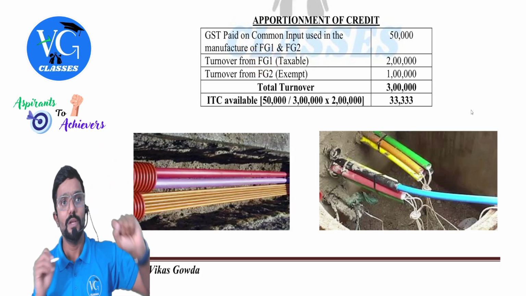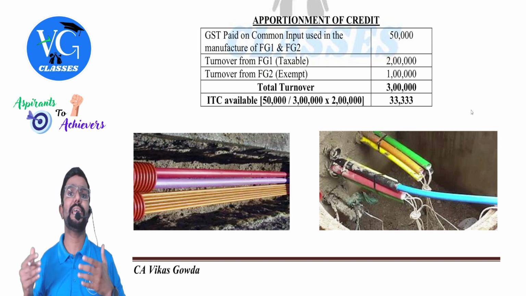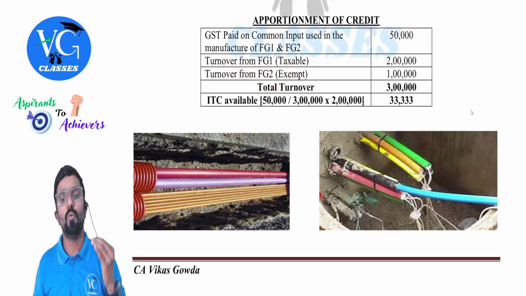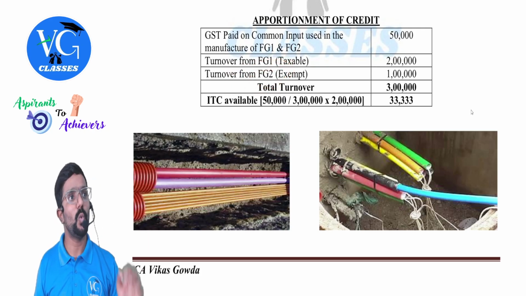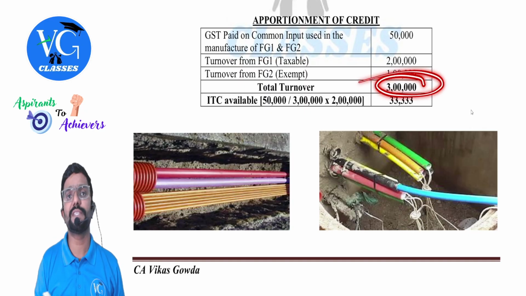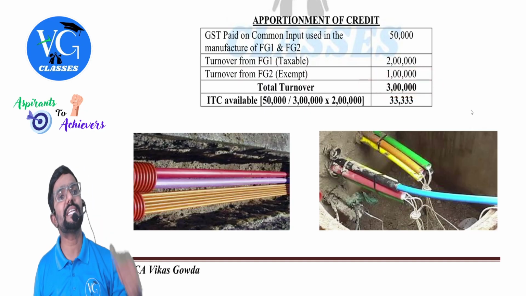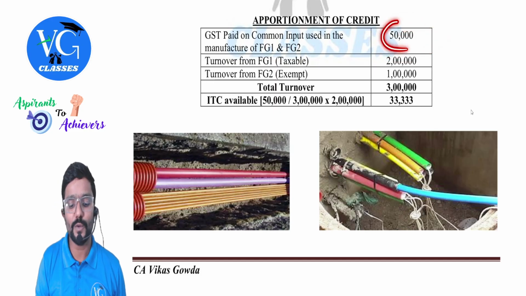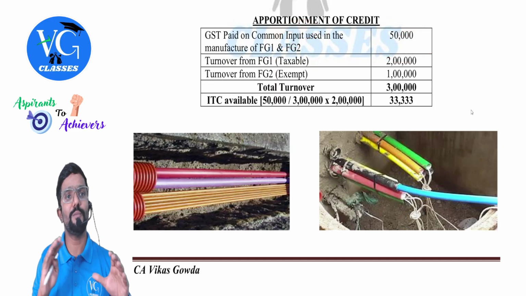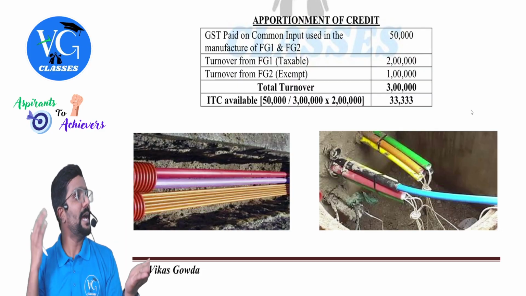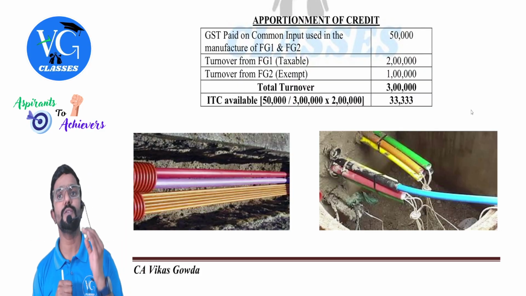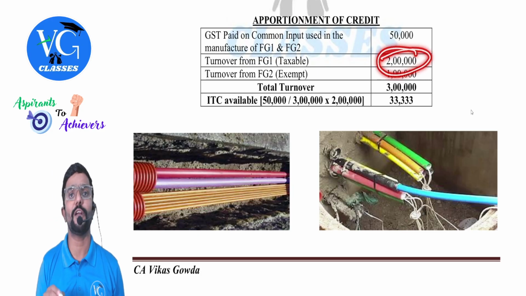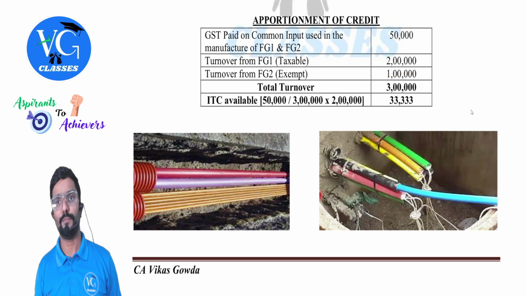FG1 is taxable. What is the turnover from that? 2 lakh. Can I call it taxable turnover? Yes. From FG2, how much am I earning? 1 lakh. So what is the exempt turnover? 1 lakh. So can I call my total turnover 3 lakh? Yes. How much credit can I claim? Is it the full 50,000? No, sir. Because this 50,000 is paid on the input which is used to manufacture both FG1 as well as FG2. So I can claim only the credit attributable to my taxable outward supply.